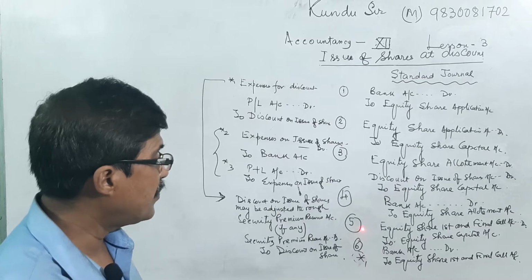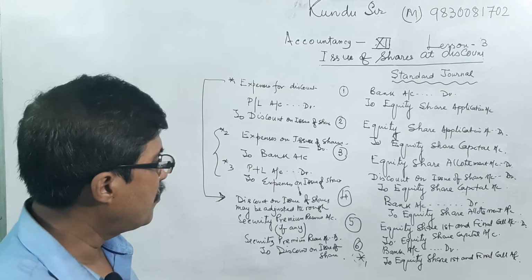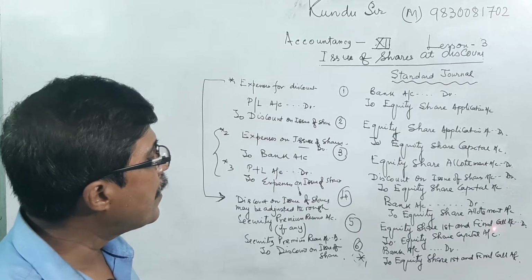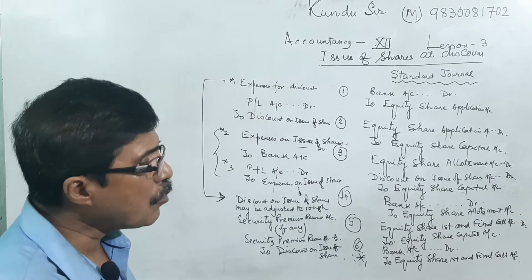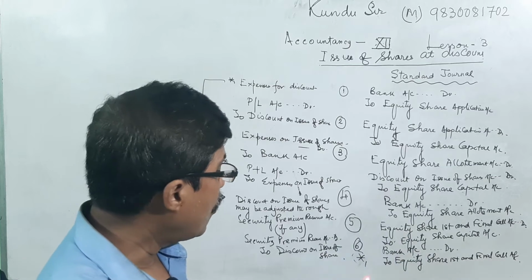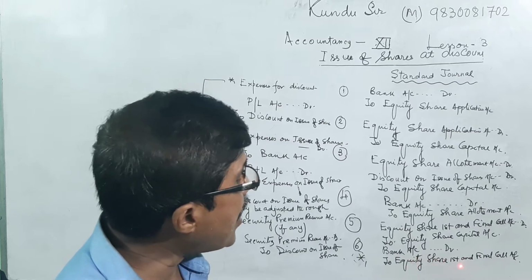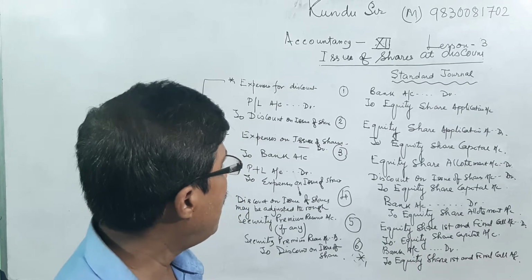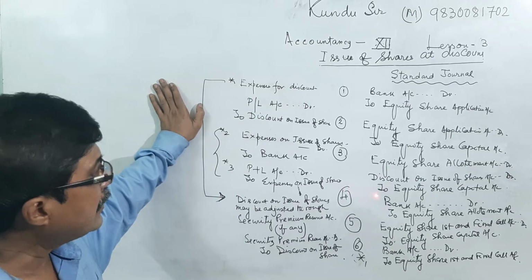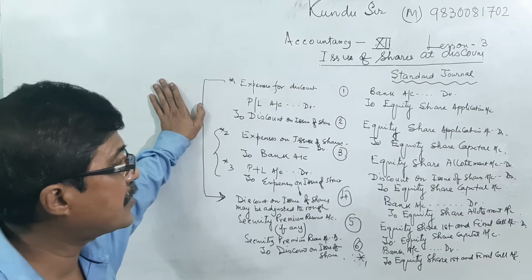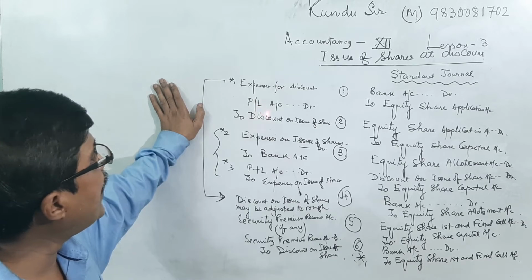And the last entry regarding the issue of share at discount: the equity share first and final call account debit to equity share capital account. As and when we receive the money for the final call, we pass the entry bank account debit to equity share first and final call account. But it is very important to mention that the discount on issue of shares is to be transferred to the PL account.